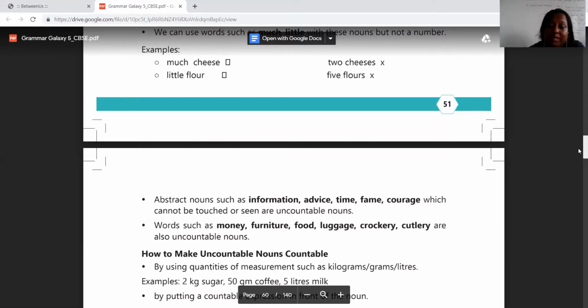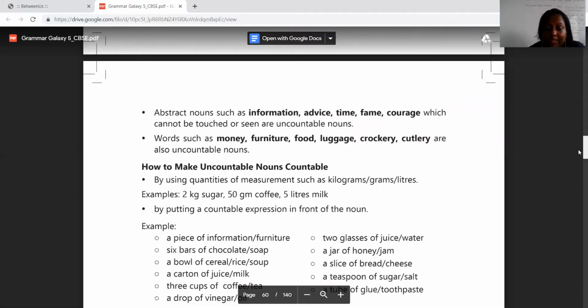You know how to make uncountable nouns countable? Just as I said, by using quantities of measurement such as kilograms, liters, grams, for example 2 kg of rice, 5 liters of oil, and by putting countable expressions.